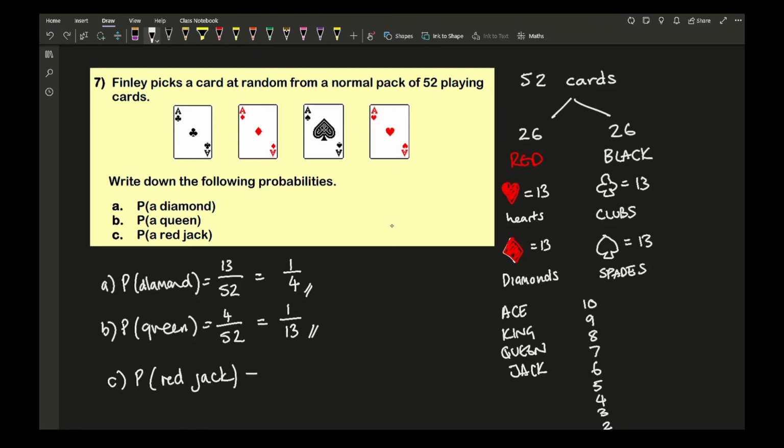And then finally, for C, the probability of getting a red jack. Well, how many red jacks have I got? I'm going to have one jack of hearts and one jack of diamonds, so I've got 2 in total out of 52, which gives me a total of 1/26 as my final answer.